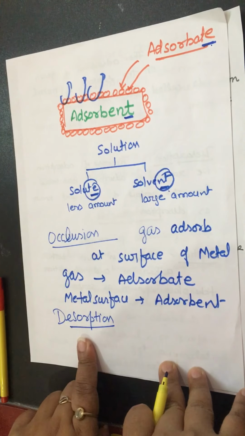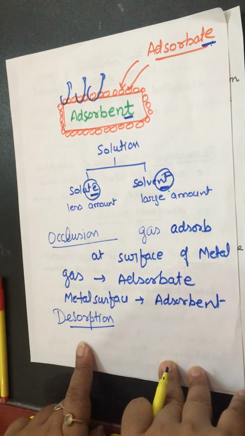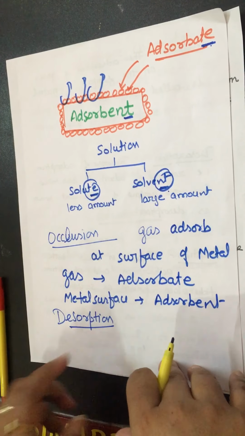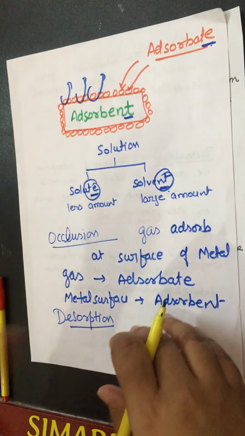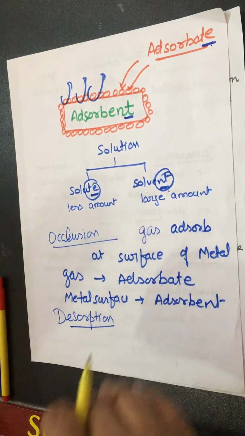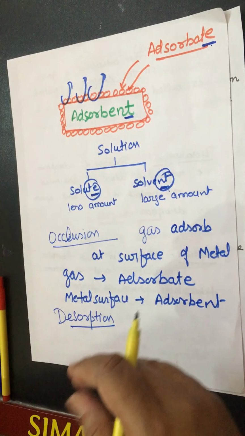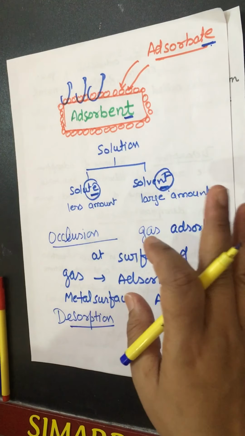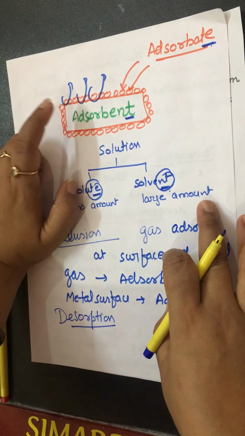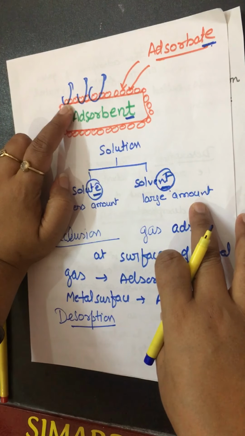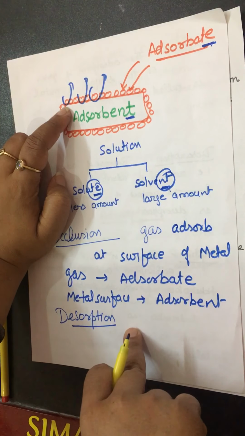It means the reverse of adsorption is known as desorption. When can it take place? Suppose we heat this substance, or through any other natural factors or other means, the molecules detach. This process is known as desorption.